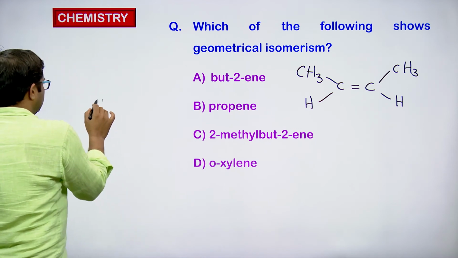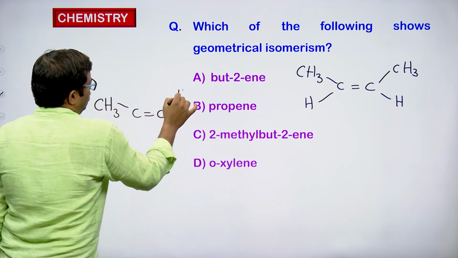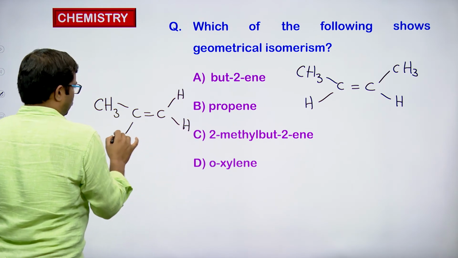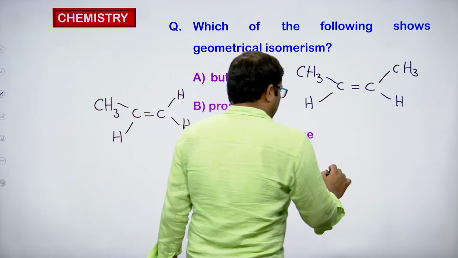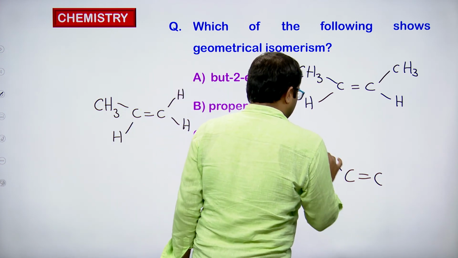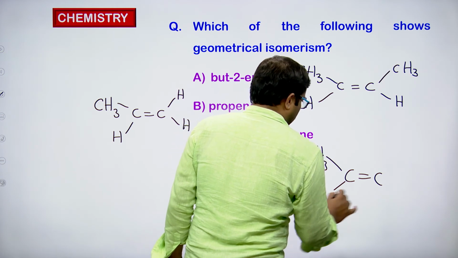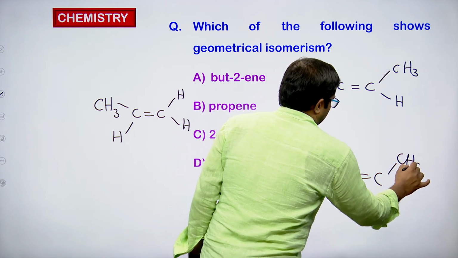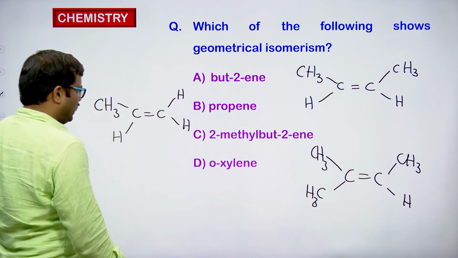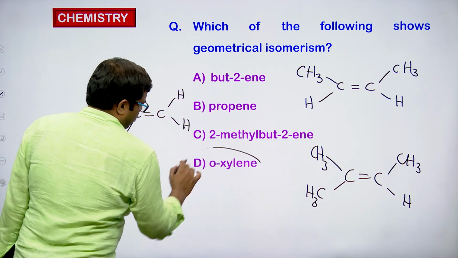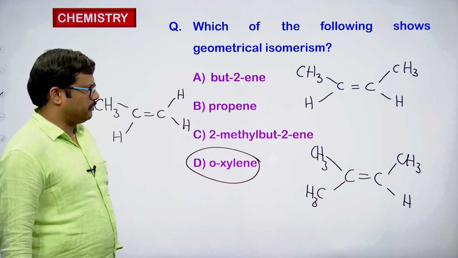Propene is CH3, C double bond hydrogen, hydrogen, hydrogen. 2-methyl-2-butene is CH3, CH3, CH3, hydrogen. Orthoxylene: xylene is an aromatic compound, so we cannot expect any geometrical isomerism here.